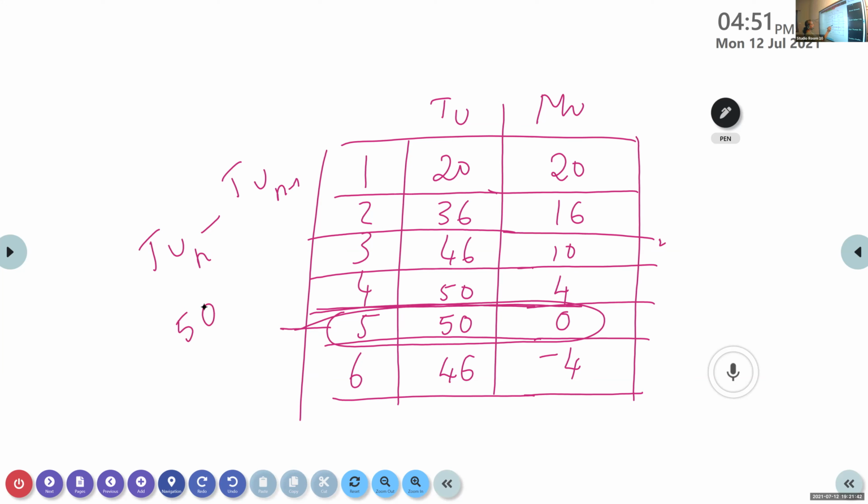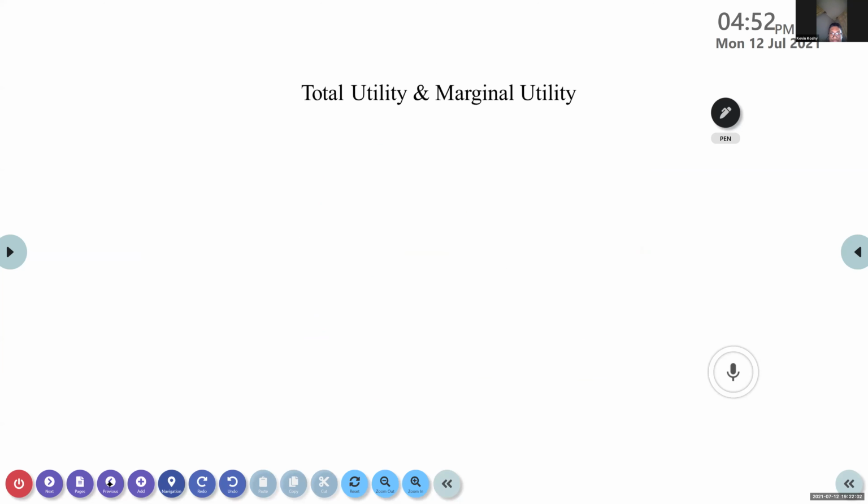This is considered as TU(n). Now n minus 1, just above that, what is that? 46. So the marginal utility will be 4. All of you got it? Yes, ma'am.